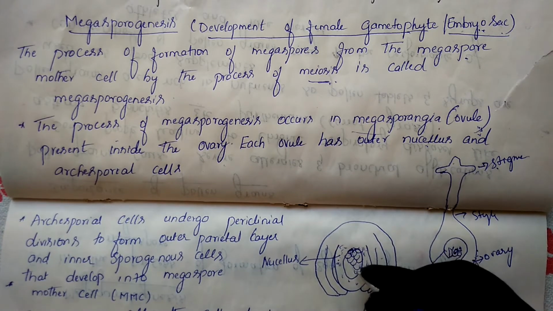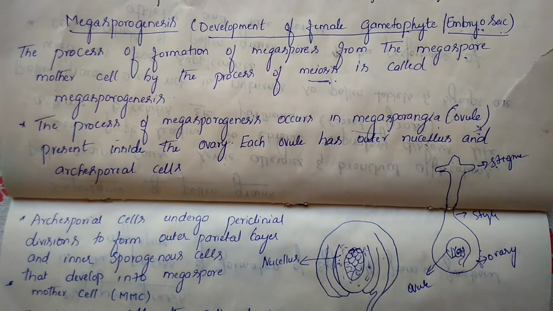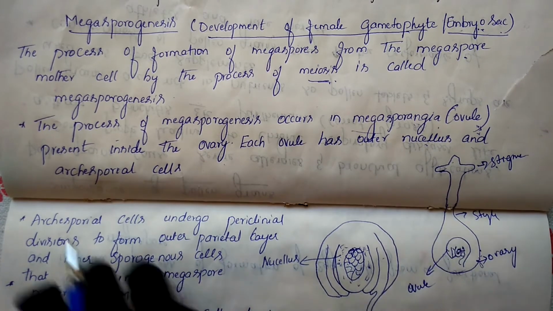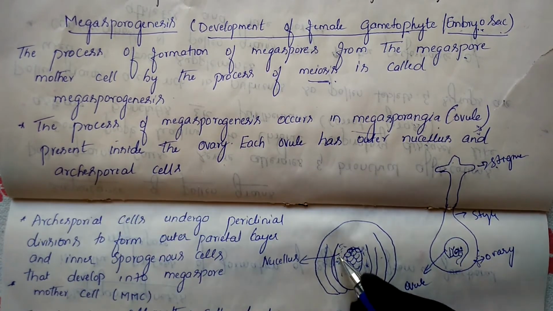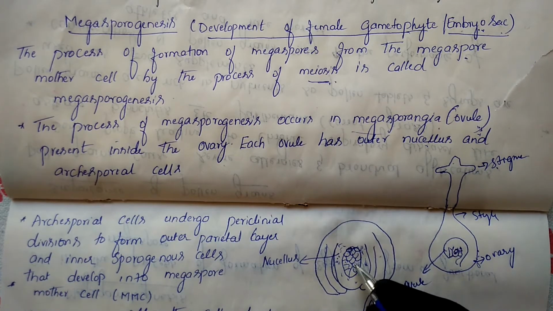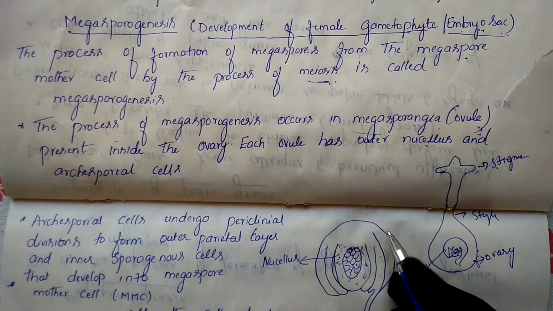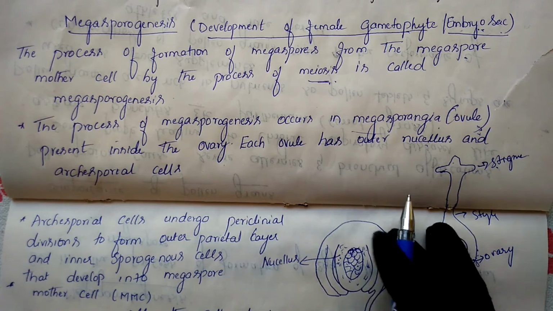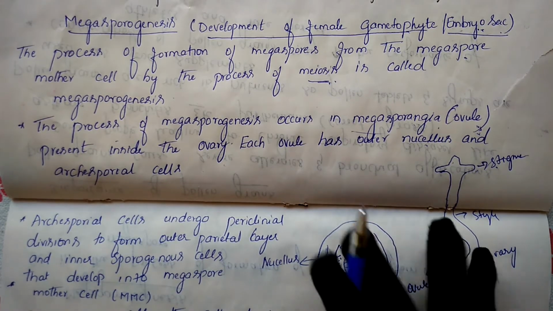Before the embryo sac forms, all the cells will be similar in structure. These cells we call archisporial cells. The outer nucellus is present, and inside it the archisporial cells are present. So before the formation of the embryo sac, it will be present in this manner.